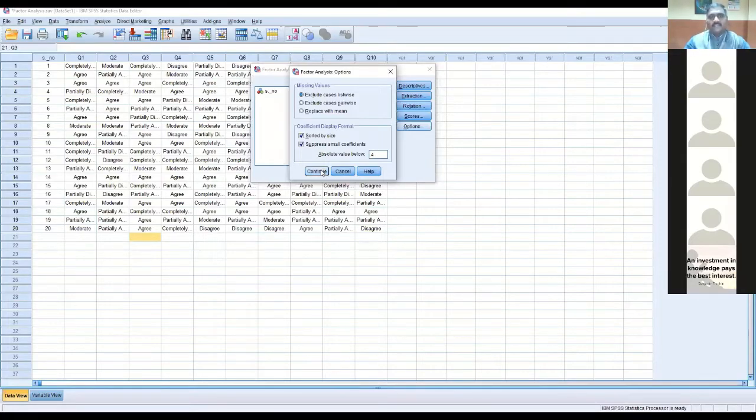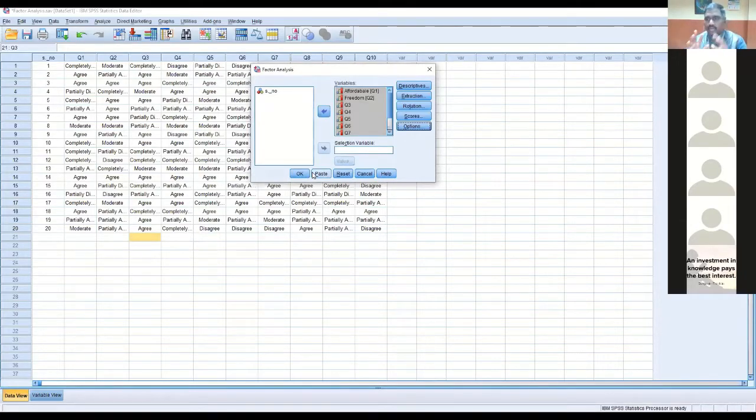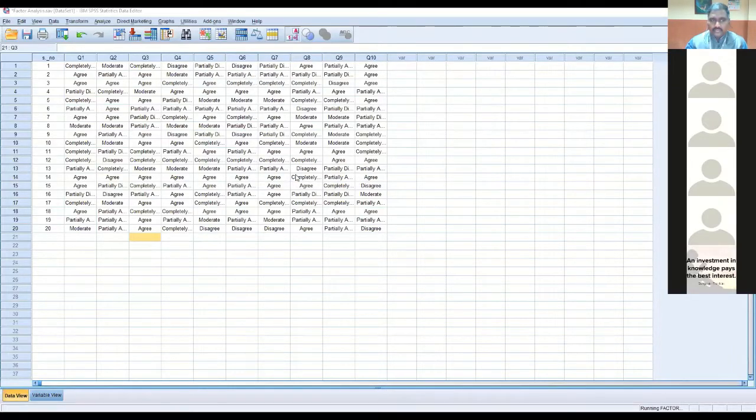Yes, thank you. So after giving these options, after enabling this, give continue. Now our job is done, right? Whatever we discussed in the presentation, whatever options I have shown you as a screenshot, we have selected everything. Now we need to go for giving an approval. Give OK. Once it is done, you'll get the output table. I'll show the output table. Wait.